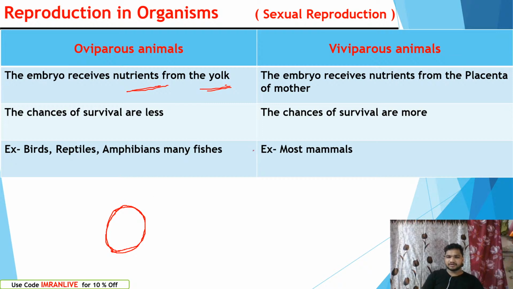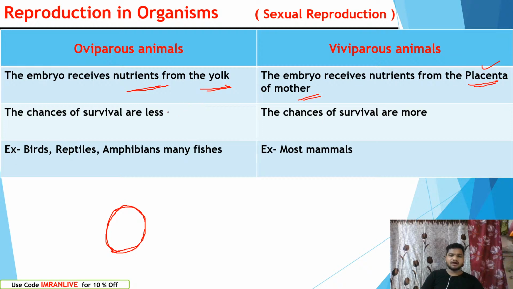In viviparous animals, the embryo receives nutrients from the placenta of the mother. The placenta is a temporary tissue in the female reproductive tract which arises to provide nutrients to the baby. Through the placenta, the baby is attached to the uterus of the female reproductive tract. There is a part called the umbilical cord. The umbilical cord attaches the placenta to the baby's navel, and through it nutrition supply takes place.